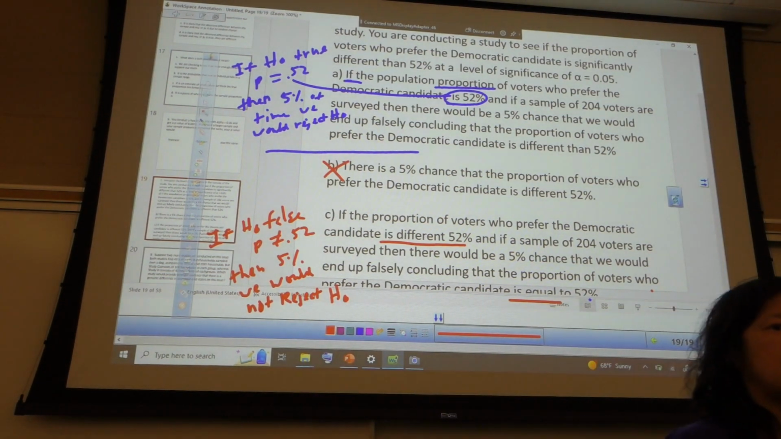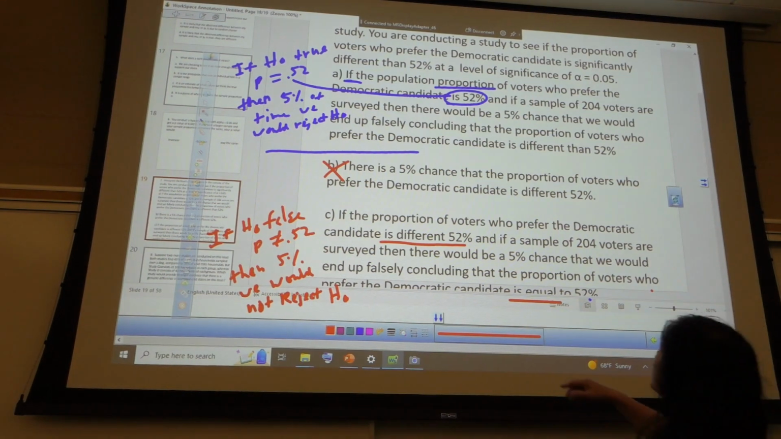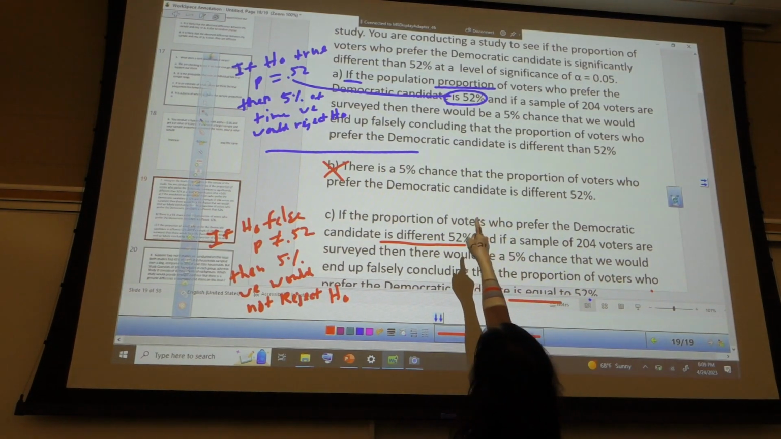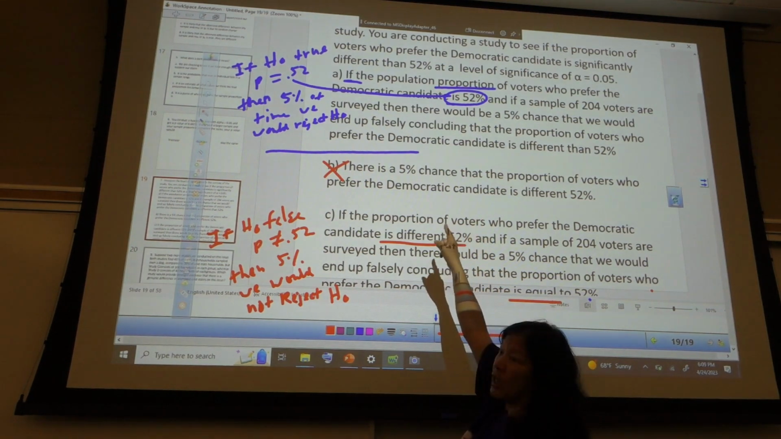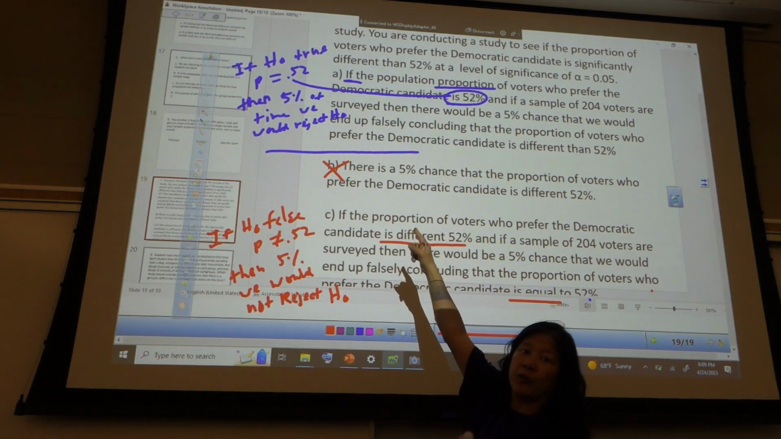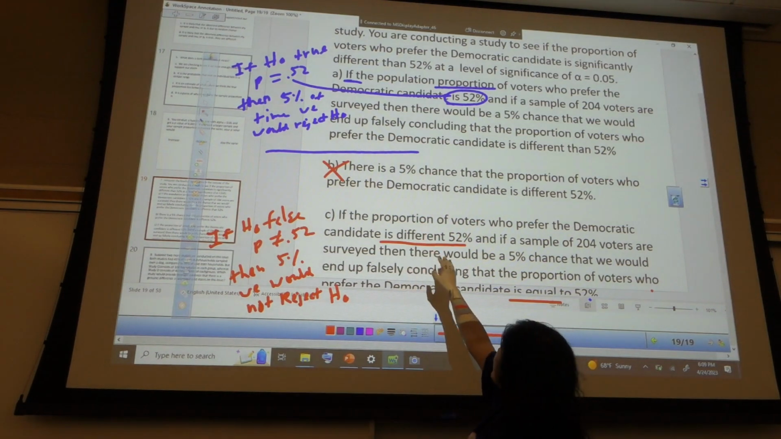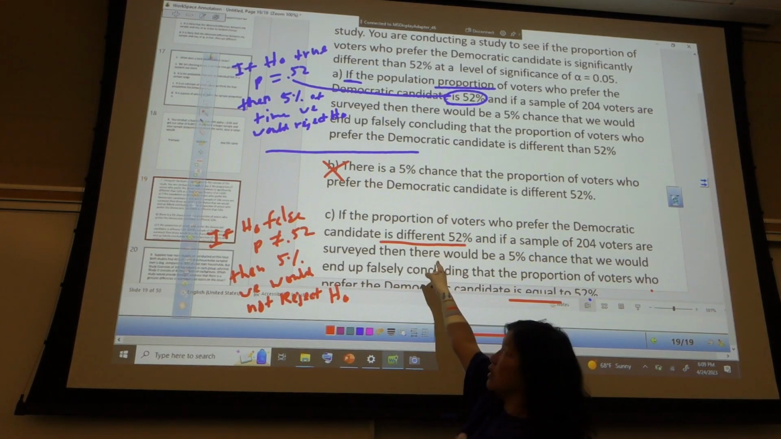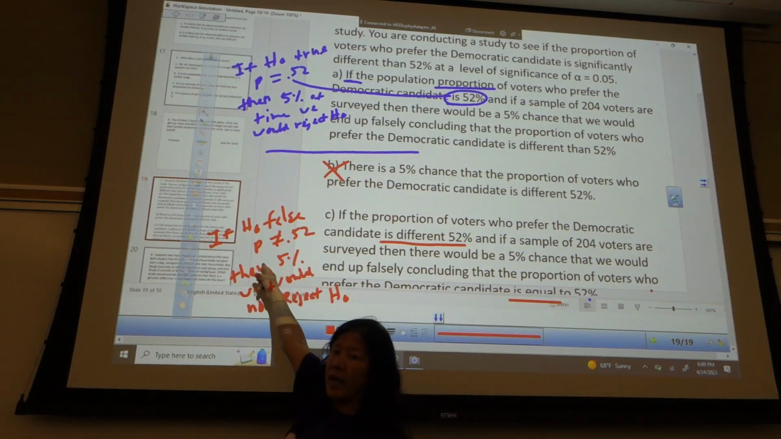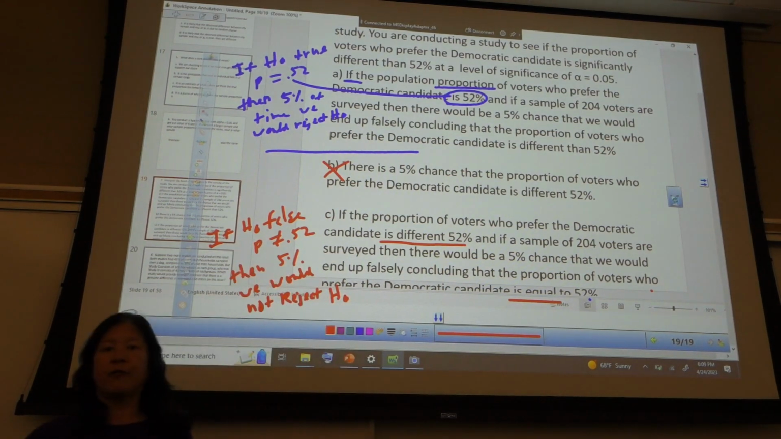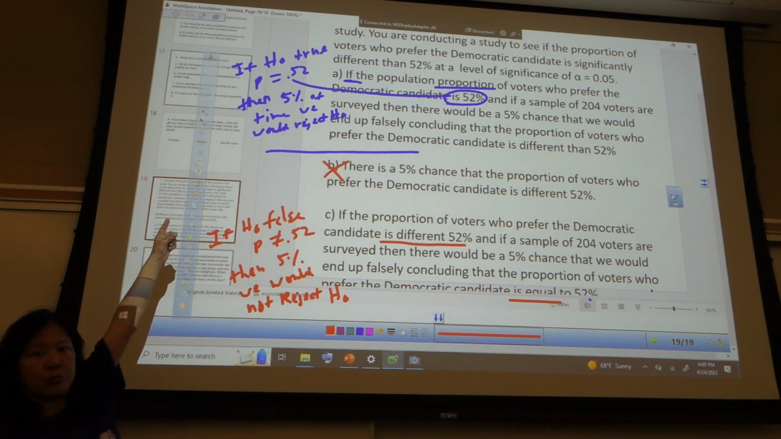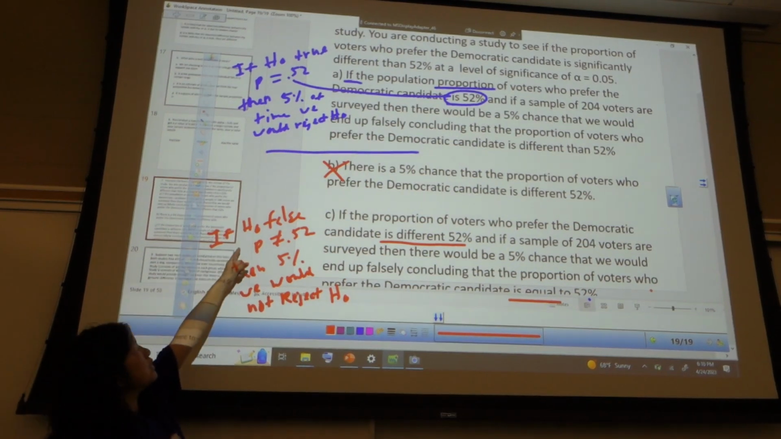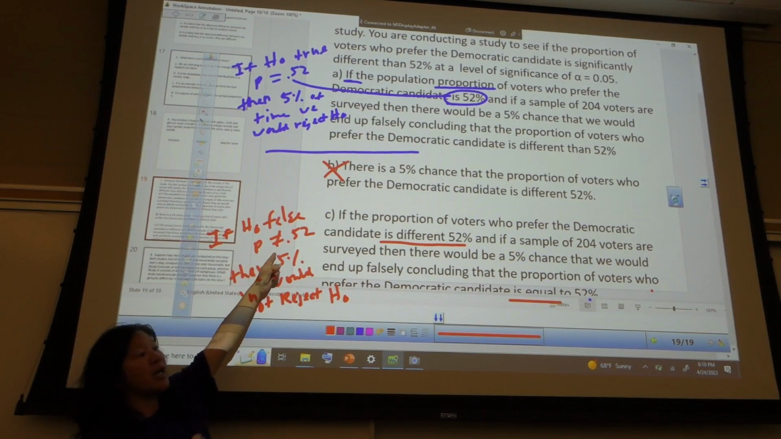Do you see the difference? No. Okay, so the top one says if the proportion is 52%, so in other words, if P is equal to 52%. Oh, okay, I see. Whereas this one is saying if the proportion is different than 52%. So the difference is in the assumption. Yeah, okay, I see that. So the first one is saying assuming that P equals 0.52. The second one is saying assuming that P is not equal to 0.52.